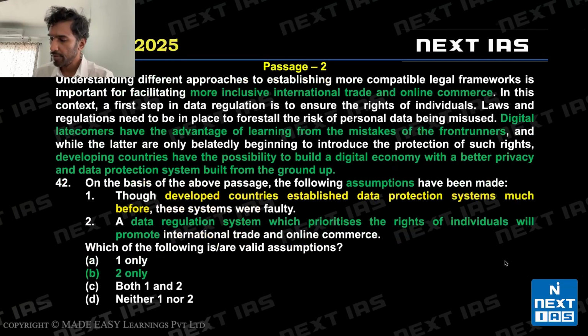All right. Let's see question 42. We are looking for assumptions. More inclusive international trade and online commerce we are asked to do. Digital latecomers have the advantage of learning from the mistakes of front runners. Digital latecomers means those who came later to set up this legal framework to make it more inclusive. So these developing countries have the possibility to build a digital economy with better privacy and data protection. Since they're latecomers, they have the capacity to make better systems because they've learned from the mistakes of others, right?